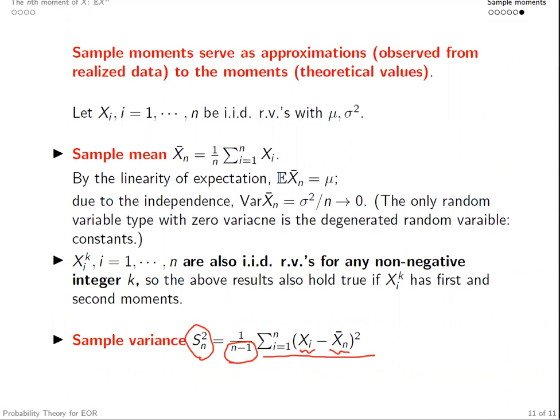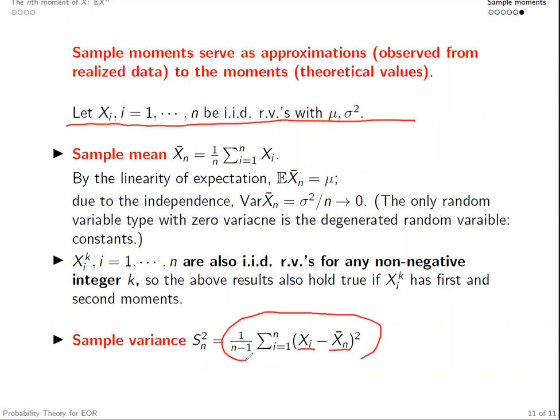This is again a random variable, all based on the IID sequence of Xi, right? So Xi is from the sequence, Xn bar is constructed based on the sequence, and this is a new random variable here. What are the properties of this sample variance random variable?